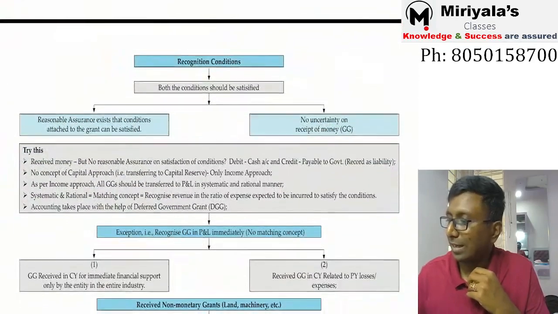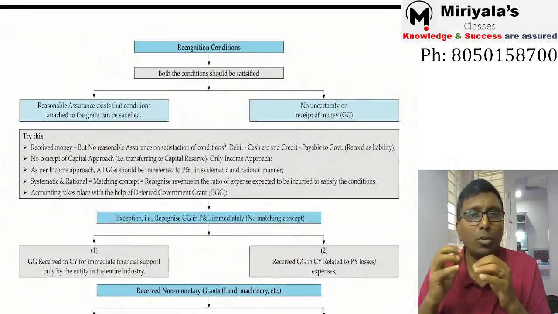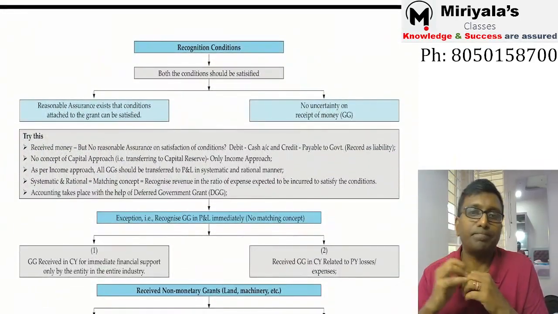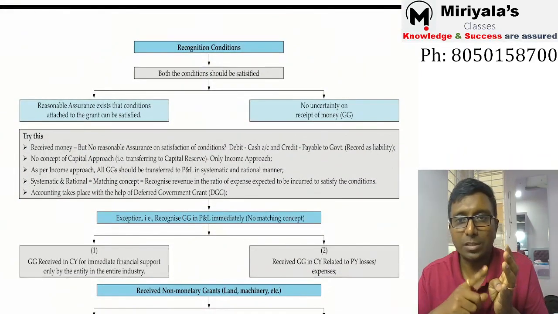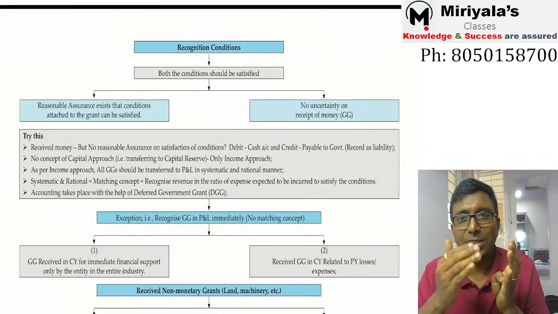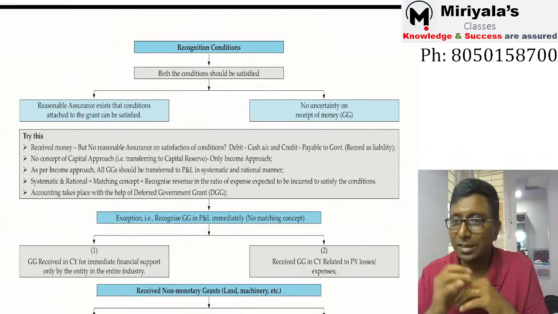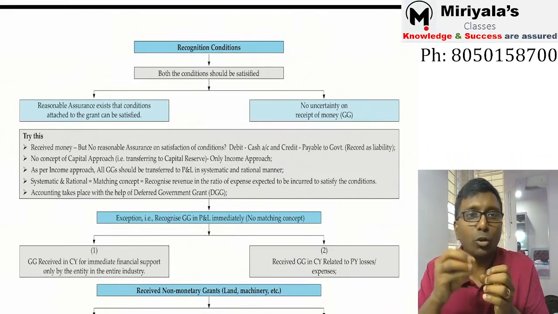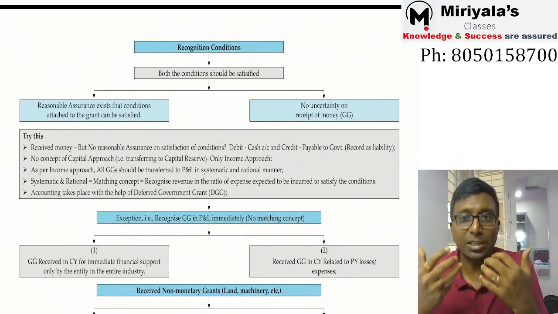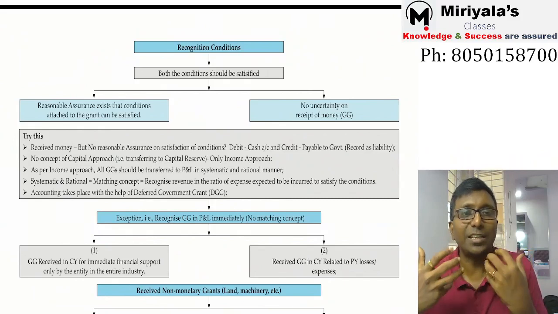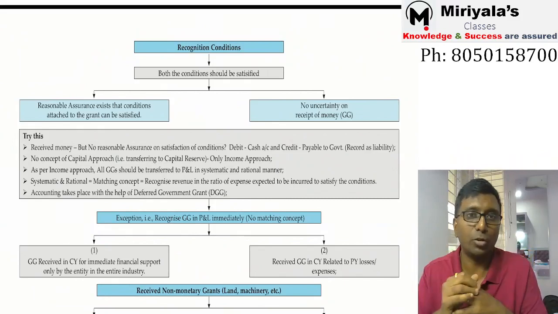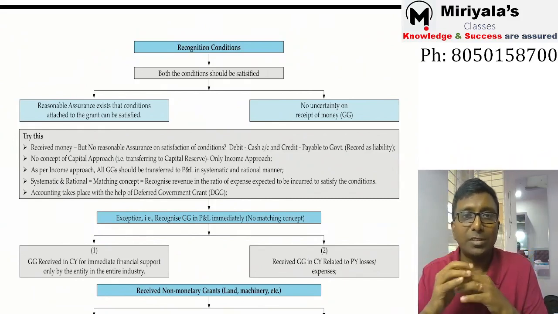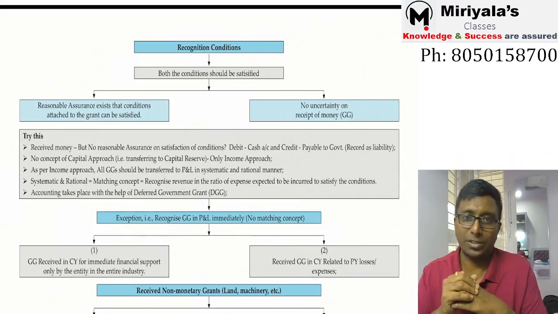How do you account for it? If you want to bring it into the books of account, first you have to satisfy two conditions. There should be reasonable assurance that the conditions attached will be satisfied. See, no government grant is free. So the conditions attached are going to be satisfied. That is the reasonable assurance, a reasonable certainty from the company. And the second point is that there is no uncertainty with respect to collection.